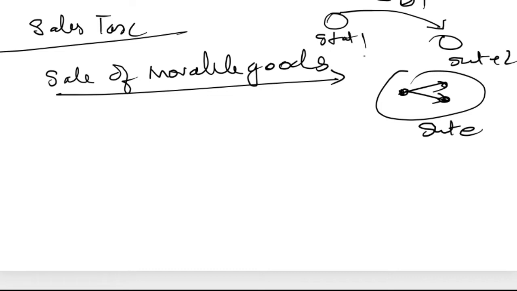Previously it was called VAT. Okay, now what happened?